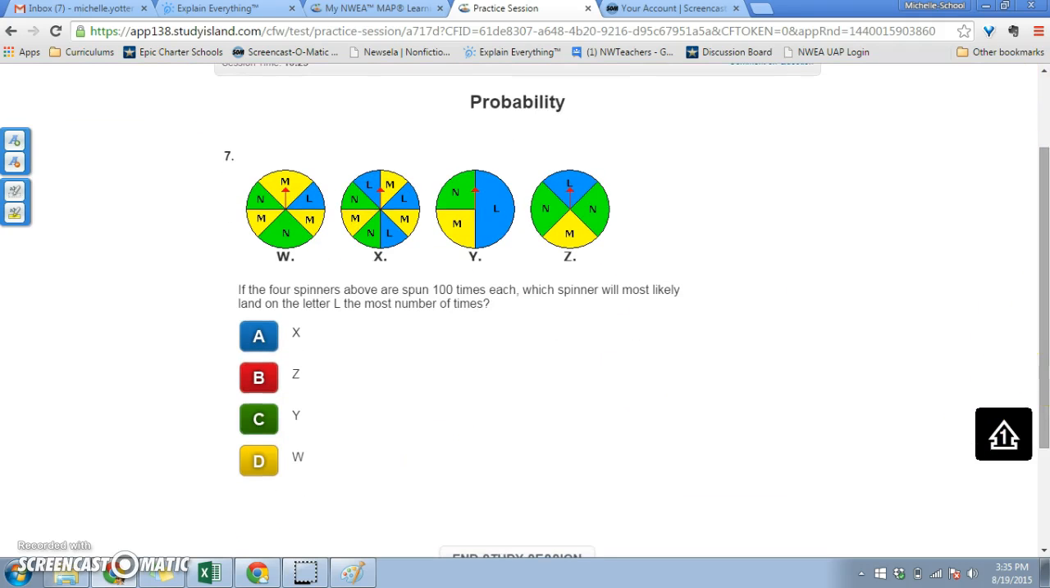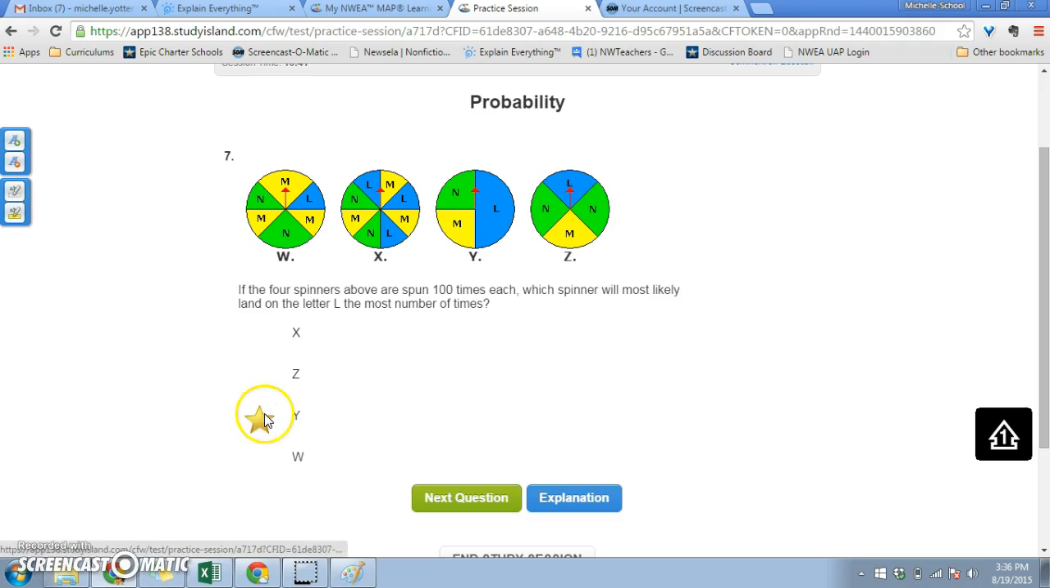If the spinners are spun 100 times, which spinner will most likely land on the letter L the most number of times? So this is opposite of what we did before. So we'll land on the L most of the time. I would say Y, because it's the biggest of them all.